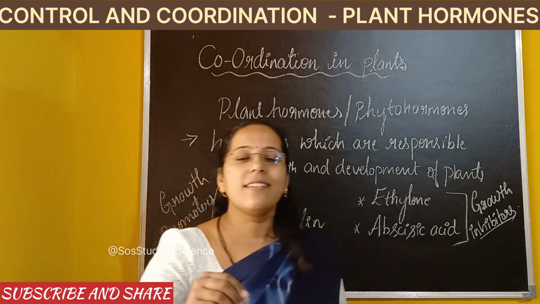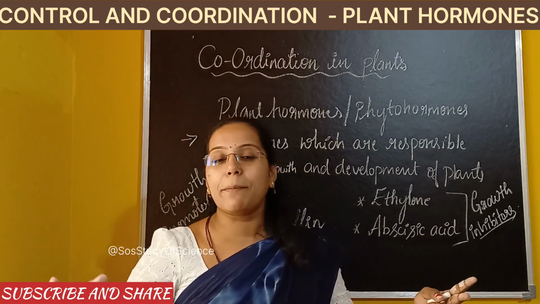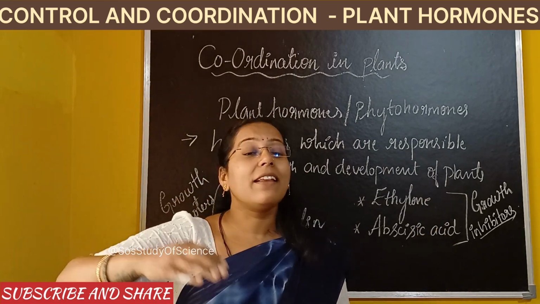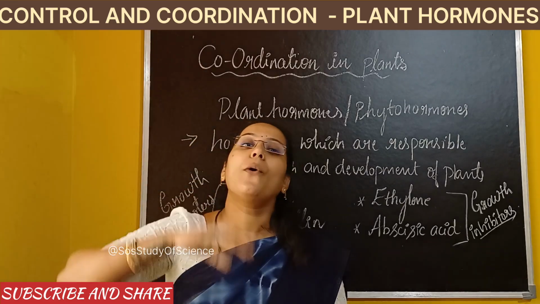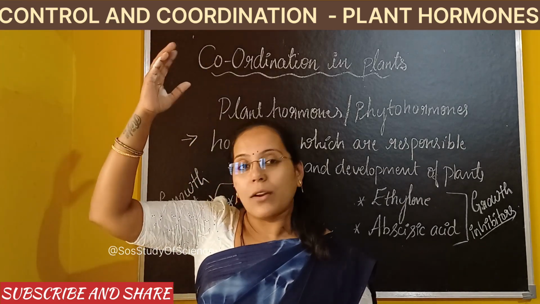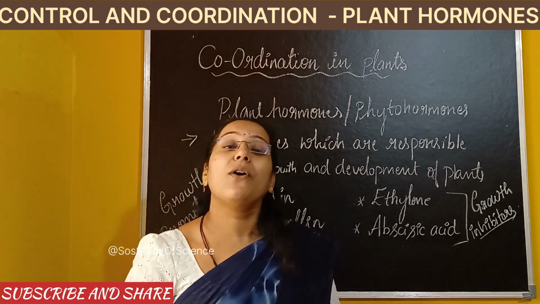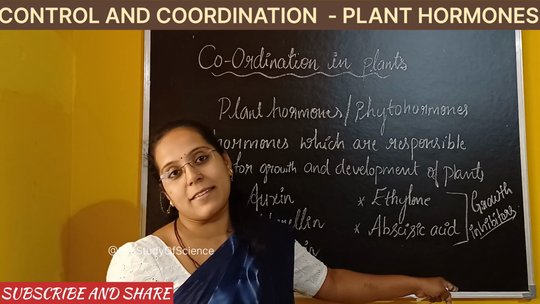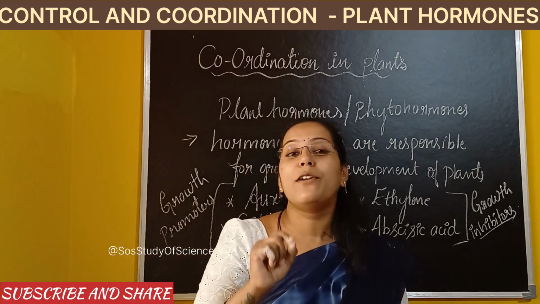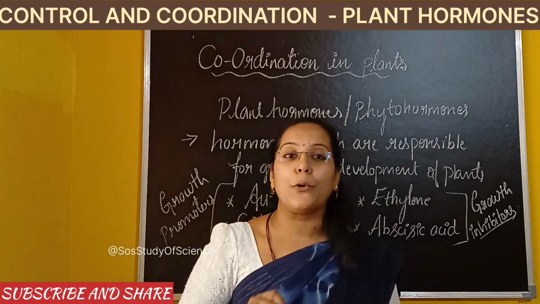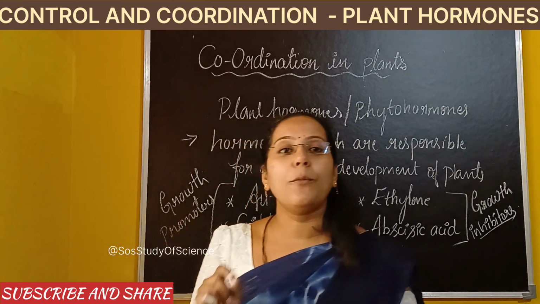See, once the seed is sown, as I told you, the plant develops. Say for example, a peepal tree is developing. The peepal tree will grow to a certain height. After that, it stops growing. Will it keep on growing? No, right? It stops growing after growing to a certain height. It is because of the presence of growth inhibitors. If there are no growth inhibitors in the plants, it is very difficult to stop the growth of the plant. Okay, so now let us understand each of these hormones in detail.